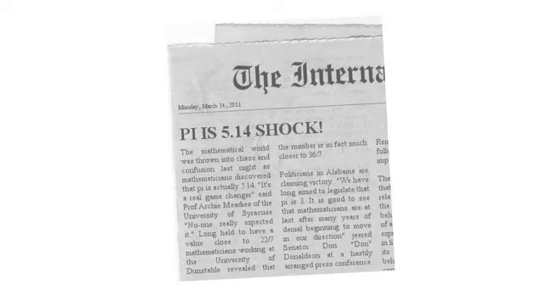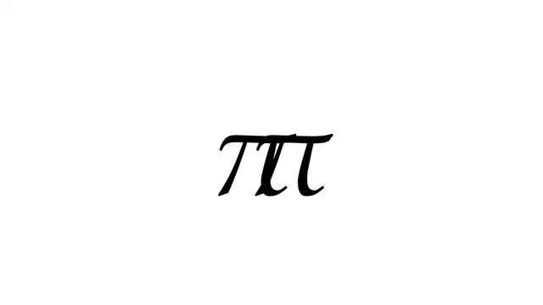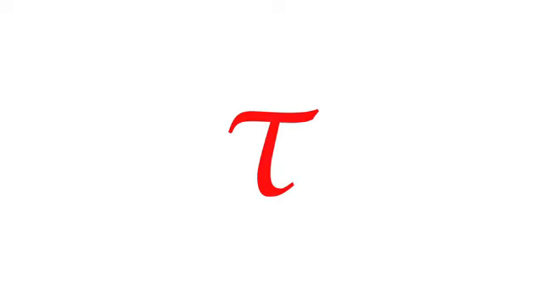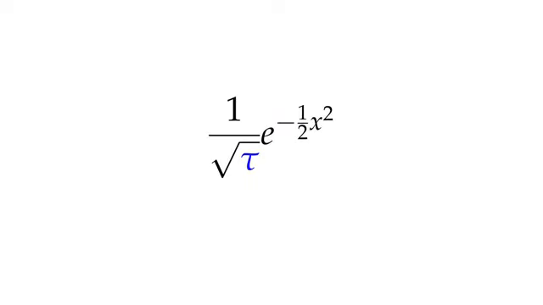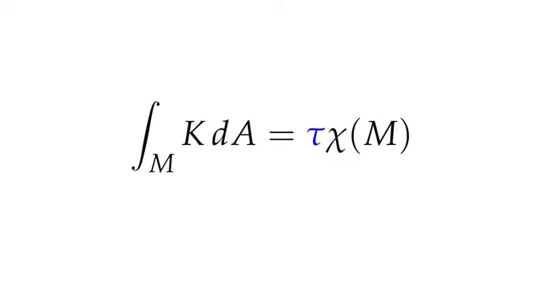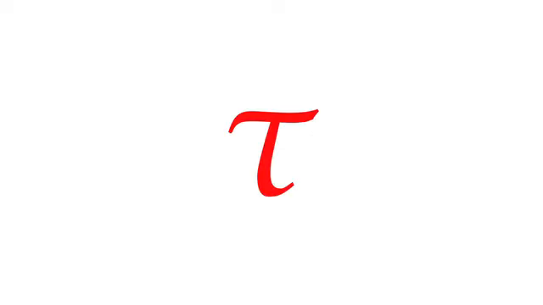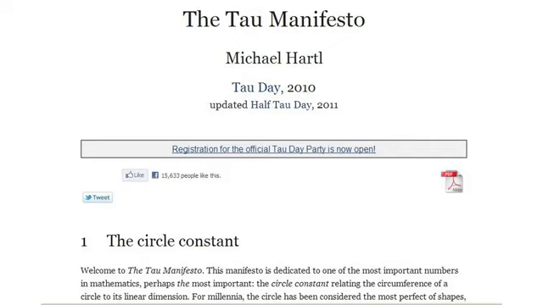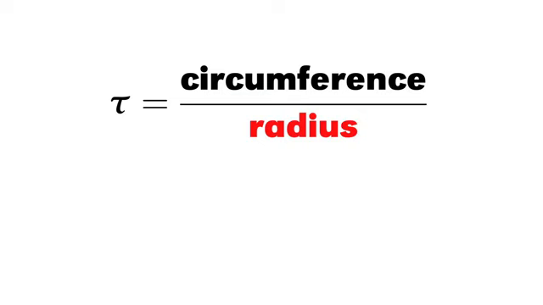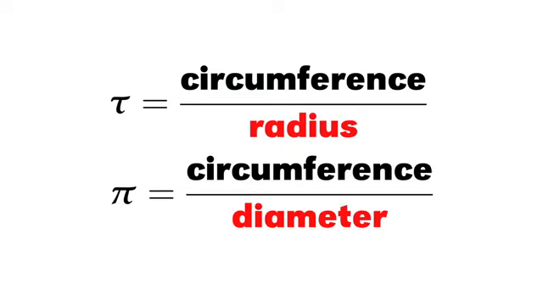Pallas proposed that we denote 2 pi with a double pi symbol. But that looks a bit odd, so instead let's use tau. Thus the normal distribution changes to, Gauss-Bonnet becomes, and so on. Using tau as good notation for 2 pi was proposed by Michael Hartle in his Tau Manifesto. He points out that if we want to associate a number to a circle, the most natural definition is circumference over radius, which gives tau, rather than circumference over diameter, which gives pi.